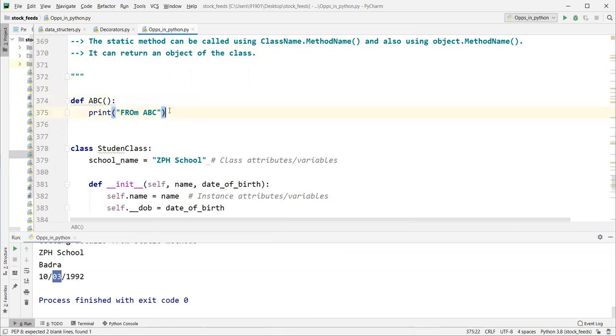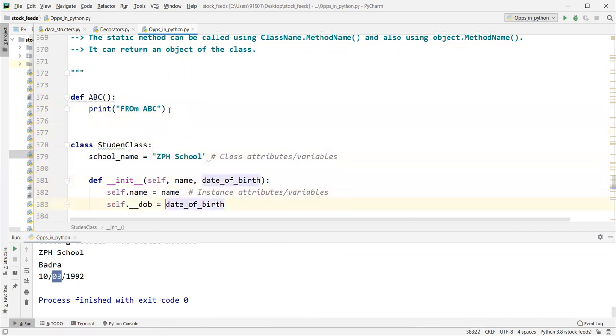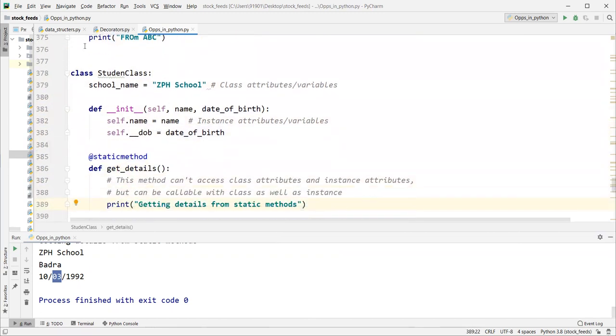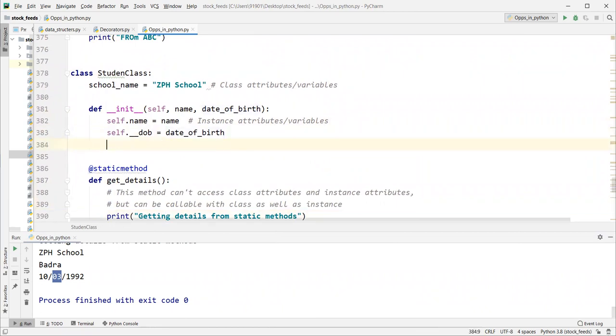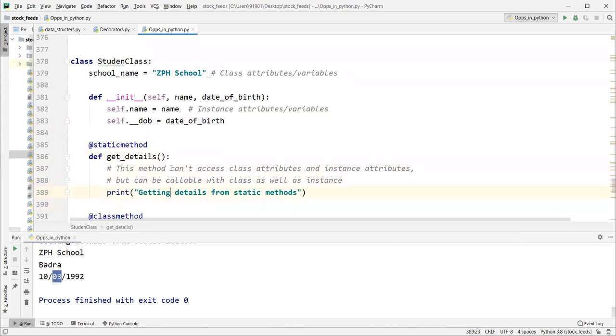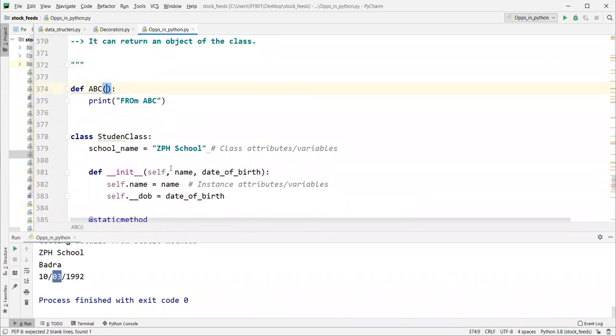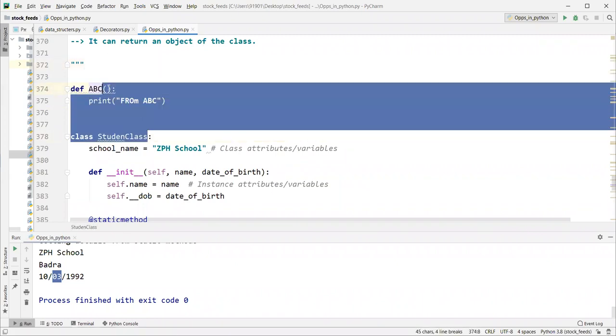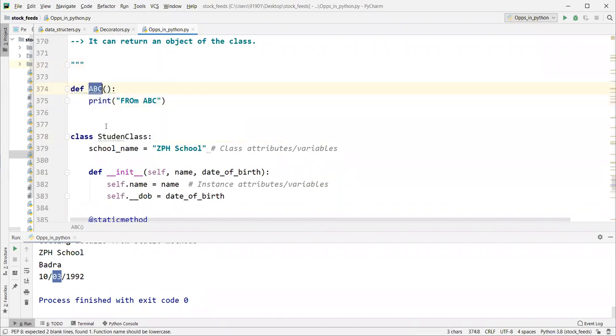We can call that function here, here also, anywhere, because this is global, outside of this class. This can be called from anywhere.